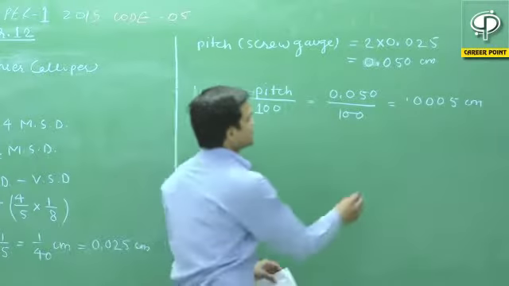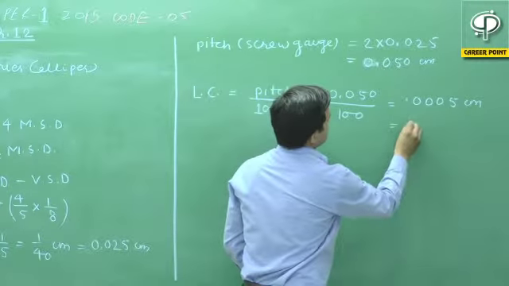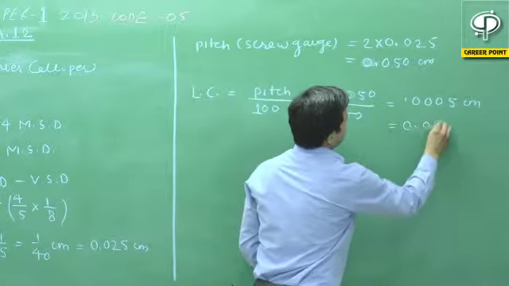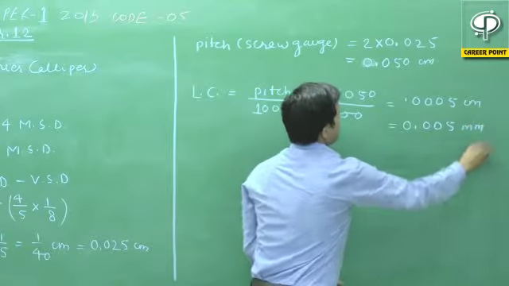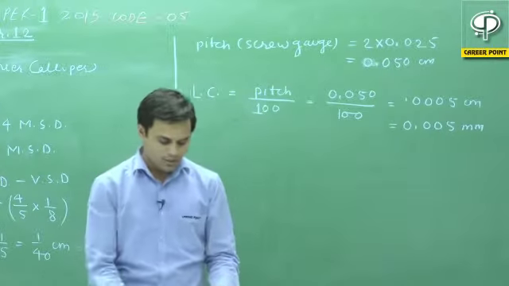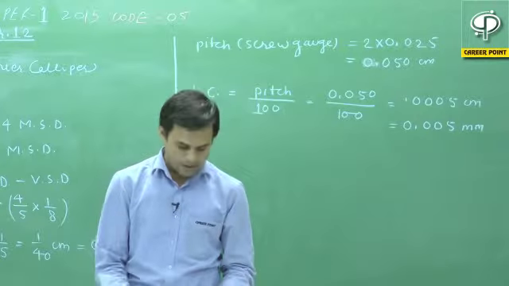If we change it into millimeter, this will be equal to 0.005 mm. So option B is correct. Option A is wrong. Now we will check options C and D.